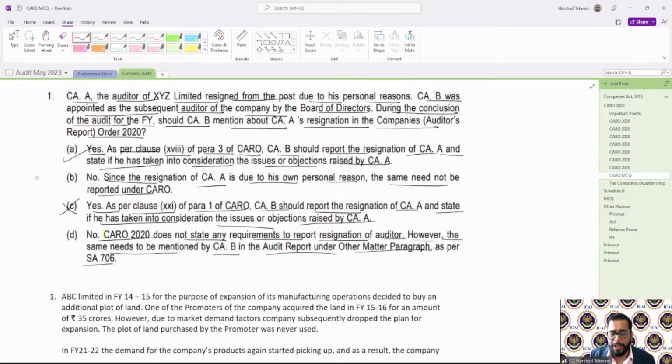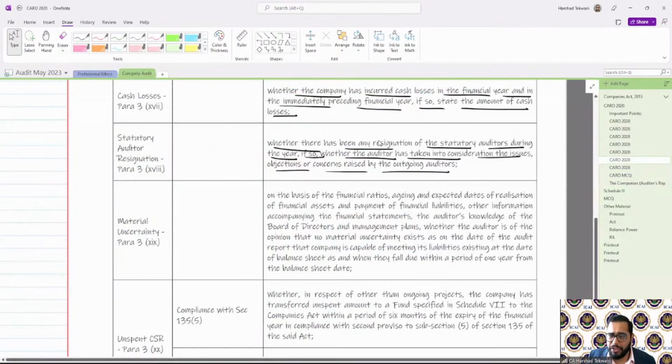We are required to report the resignation, but we also need to report what the reason was and any issues and objections raised. So we'll say the CA has resigned, but there was no objection raised over here. So whether there has been any resignation, yes. If so, whether the auditor has taken into consideration the issues or objections. If there is any issue, then only we will see. Clear?